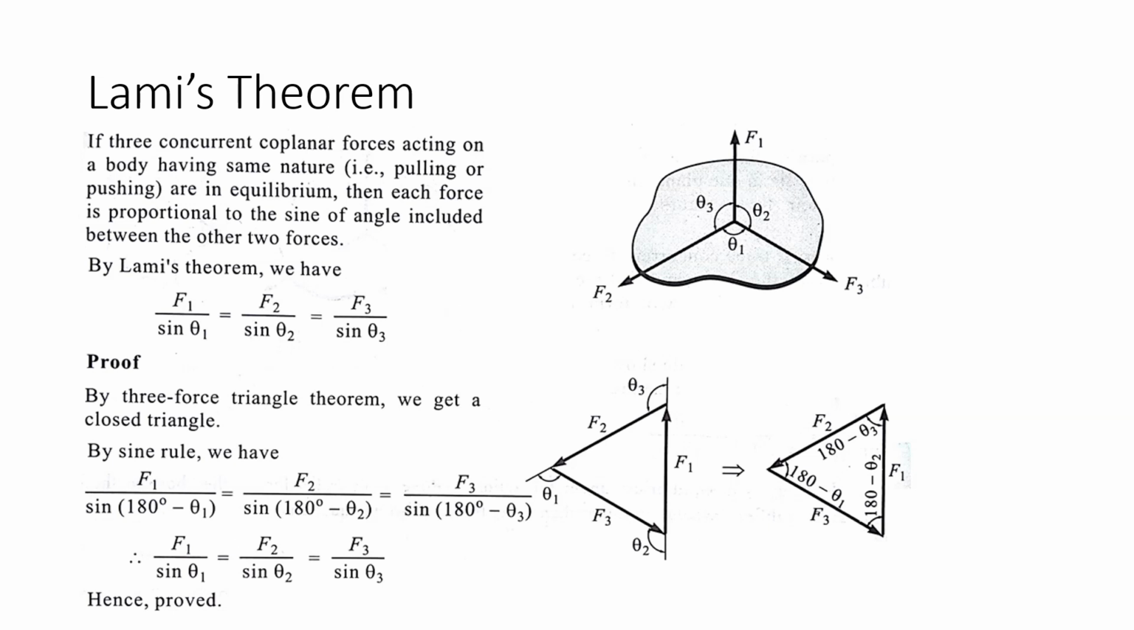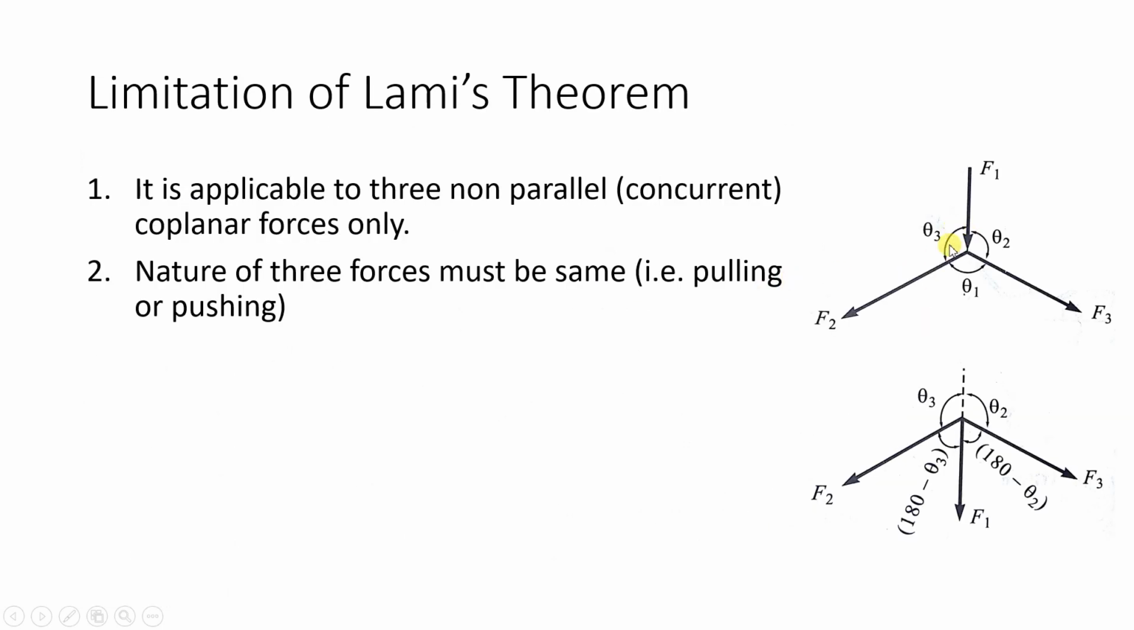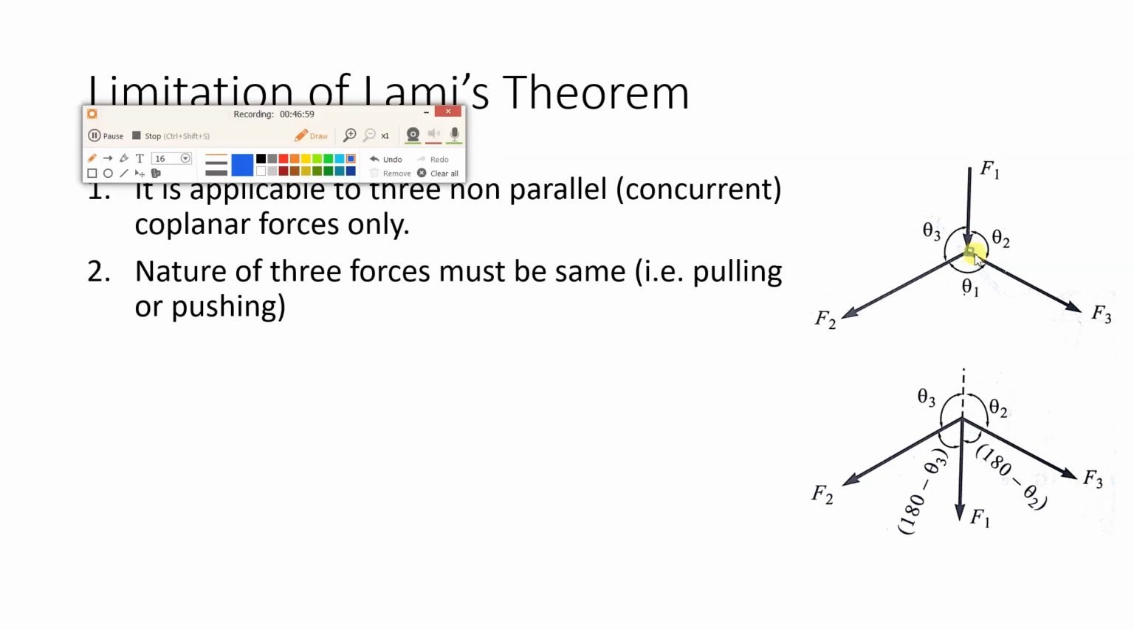It will be pull nature. So all the three forces are having pull nature. Now if you see this diagram, this is the point. F1 is acting towards the point, but F2 and F3 are acting away from the point. So F2 and F3 are pull nature, but F1 is acting towards the particle, so that will be push nature. In this case you cannot apply Lami's theorem.